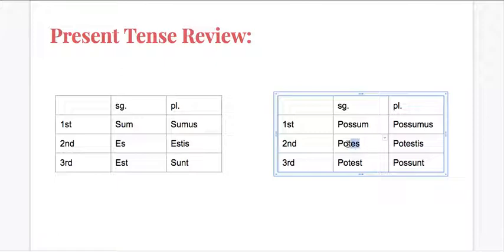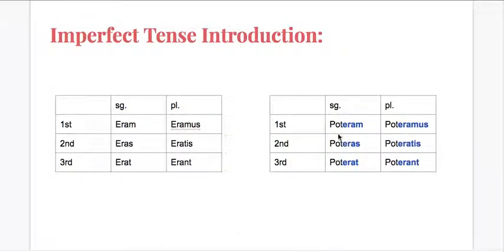So you can see here we use POT before E's and POS before endings that began with an S, like sunt. When we go to the imperfect, they all begin with E, so we only have one stem. Poteram, poteras, poterat, poteramus, poteratis, poterant. So it's even easier than the present tense.